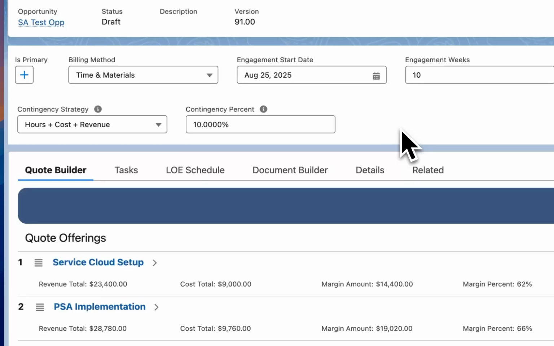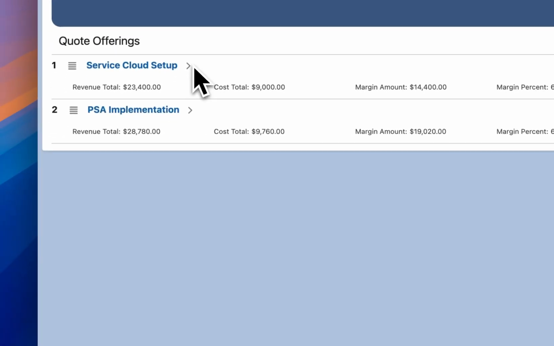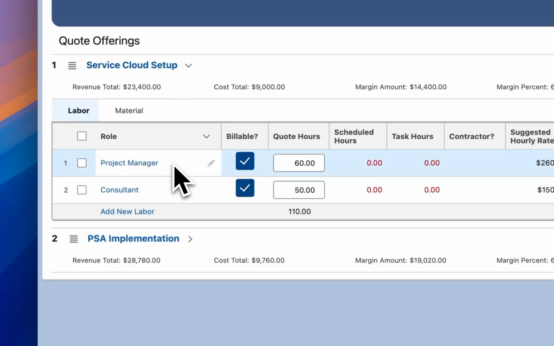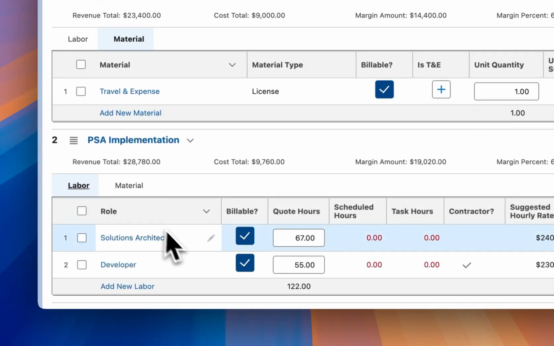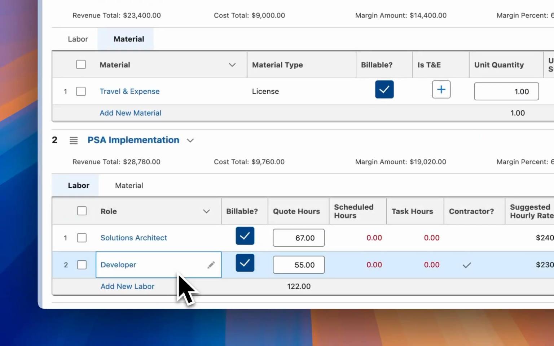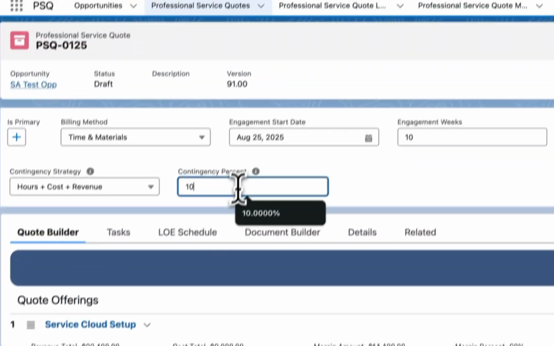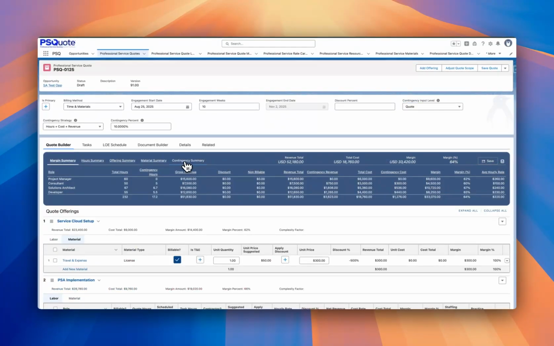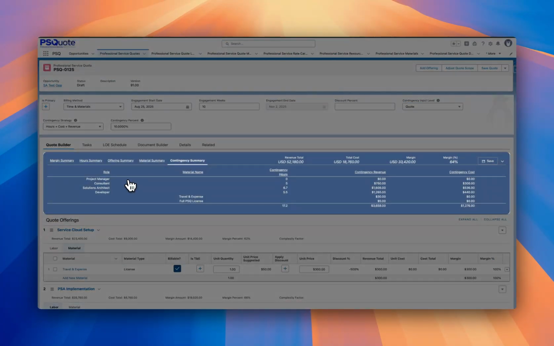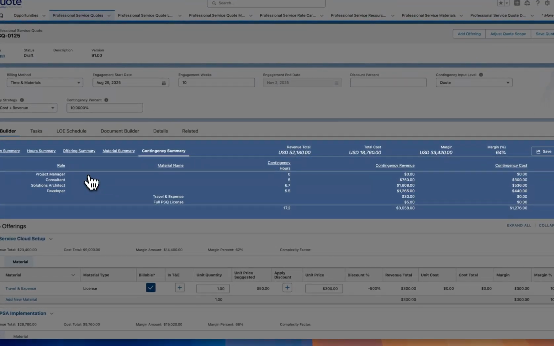All right, let's look at a simple scenario. We have two quote lines, one for a project manager and consultant with some travel, and another with a solutions architect and developer. With a 10% contingency applied at the quote level, you'll see a new contingency summary in our margin analysis bar. Contingency hours and dollars are applied only to roles or materials where exclude from contingency is unchecked.